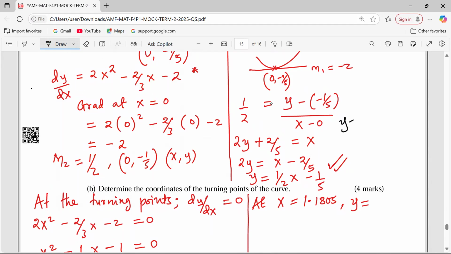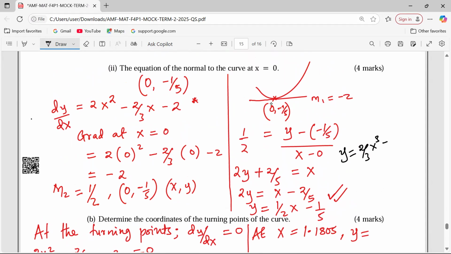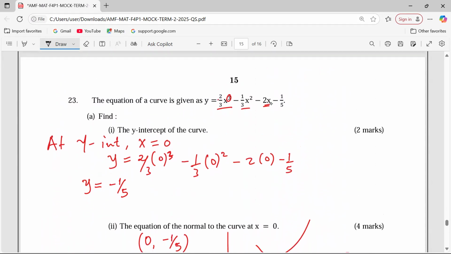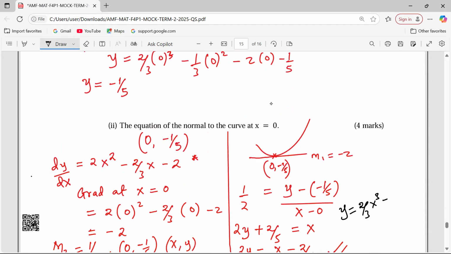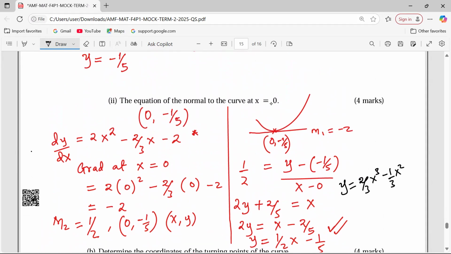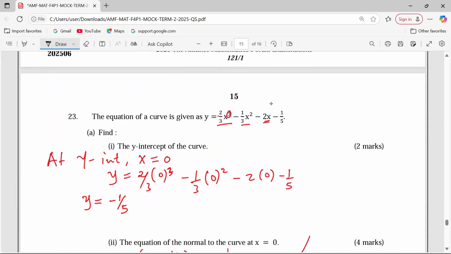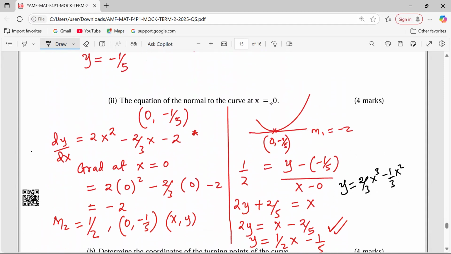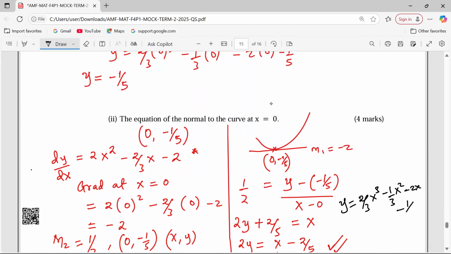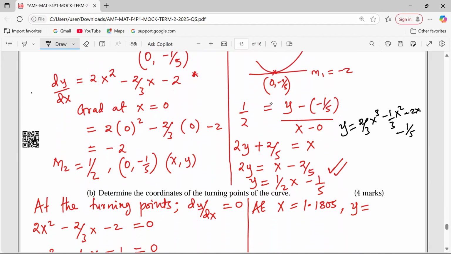y equals 2/3 x power 3, negative a third x squared, negative 2x, then minus a fifth, that way.